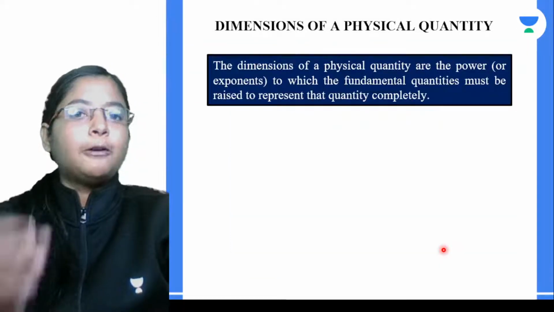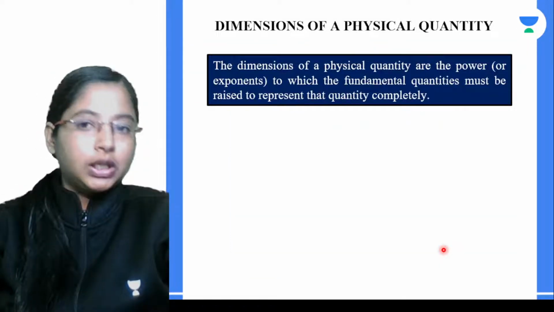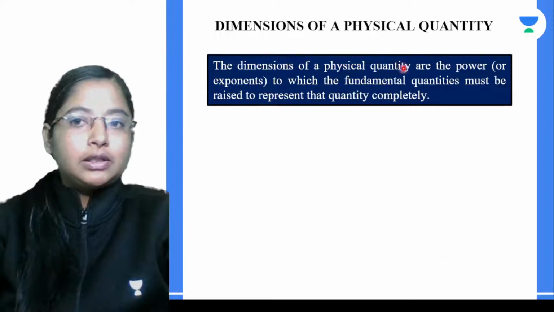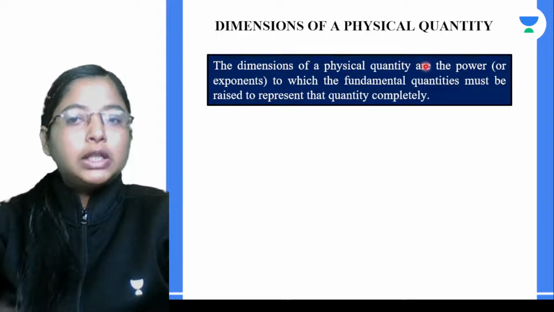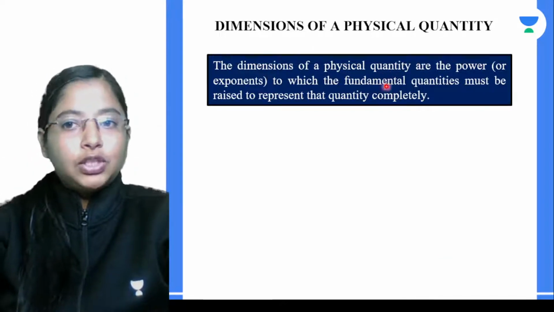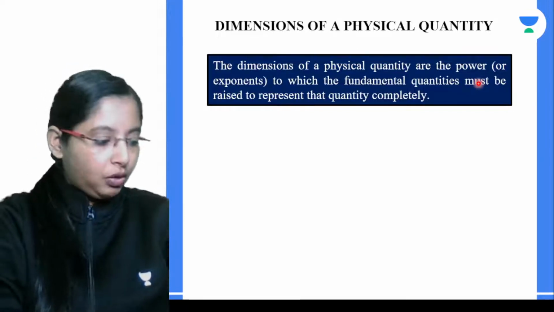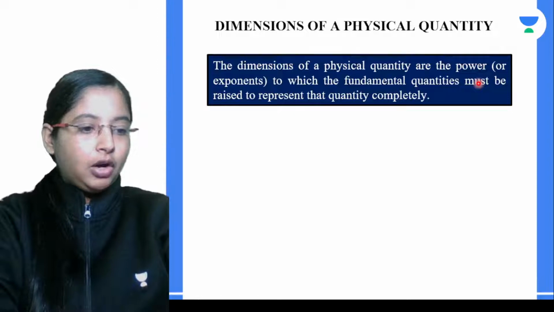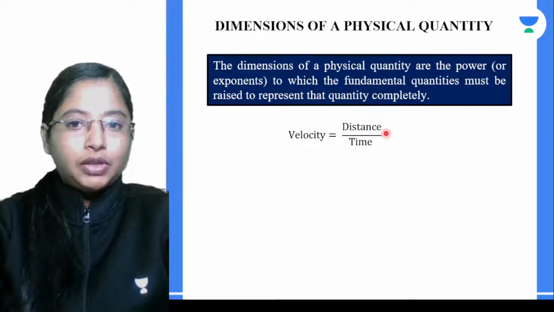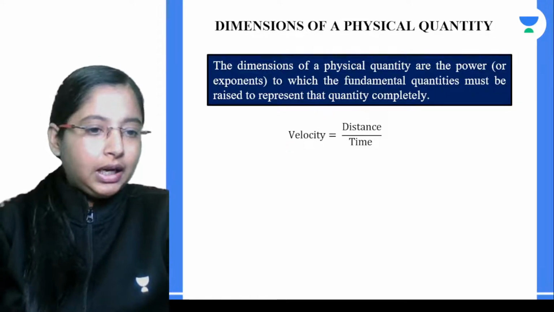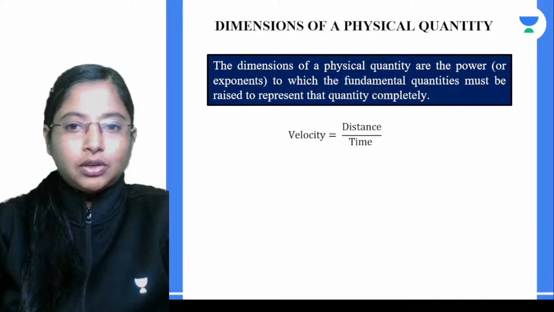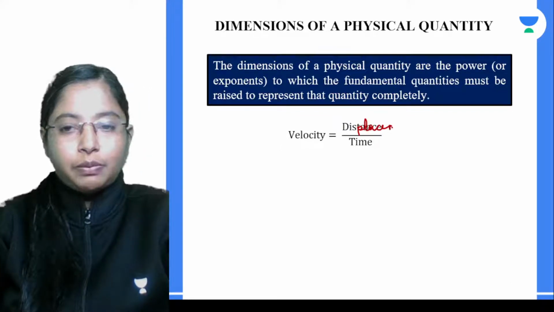So given that, what is the dimension of a physical quantity? Dimensions of a physical quantity are the powers or exponents to which the fundamental quantities must be raised to represent the quantity completely. For example, take velocity. Velocity is displacement upon time.